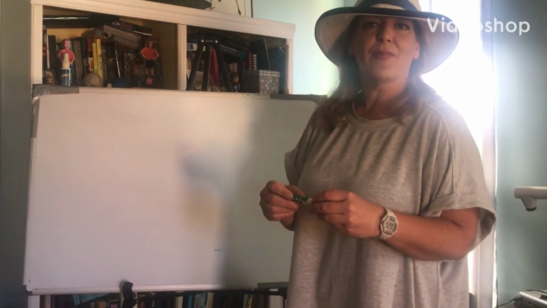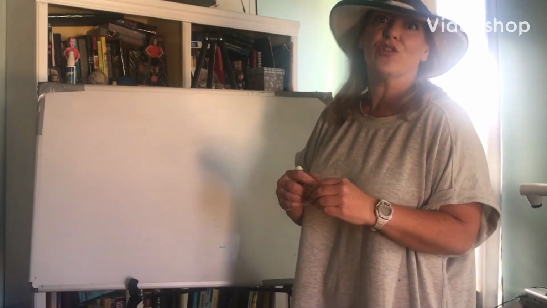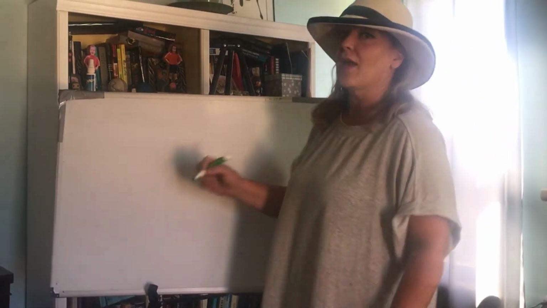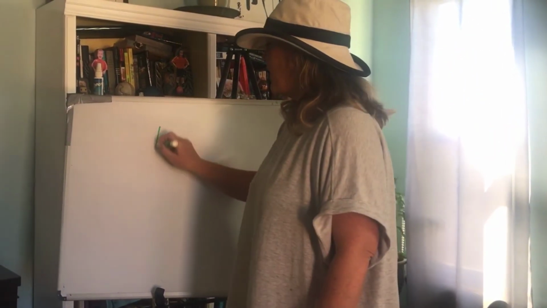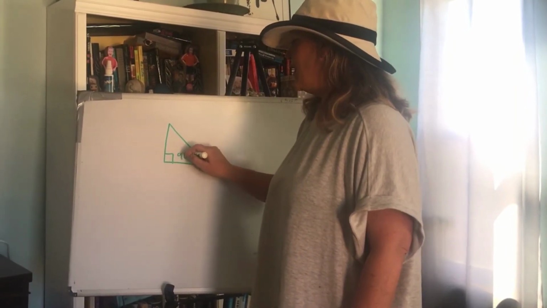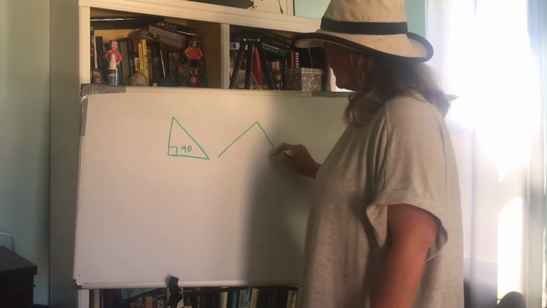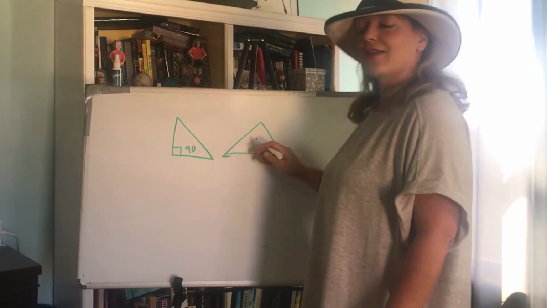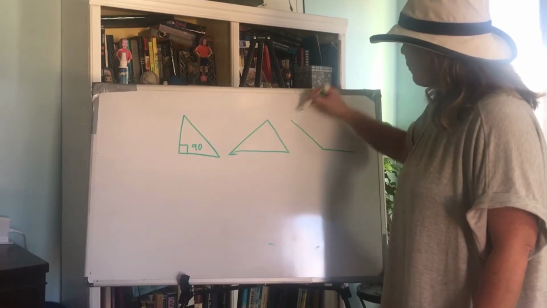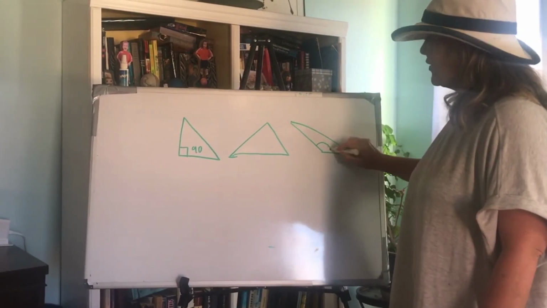Hi everybody, we're going to talk about FLN2 today, which is the area of triangles. And before we get started, I want to make a brief public service announcement about triangles. We're going to be working on right triangles, where one of the angles is 90 degrees. We're going to be working with acute triangles, where all of the angles are less than 90 degrees, and obtuse triangles, where one angle is greater than 90 degrees.